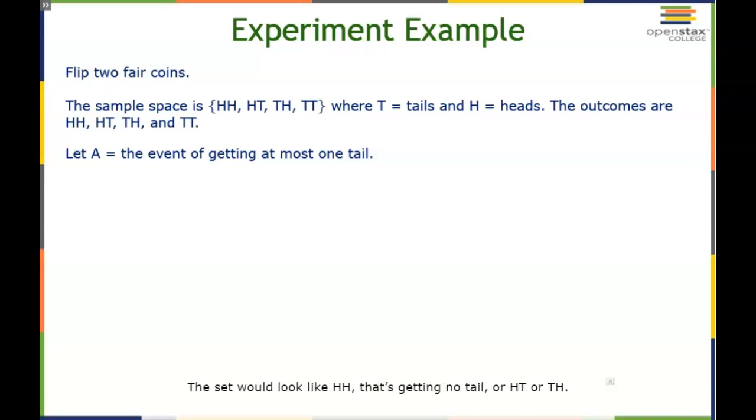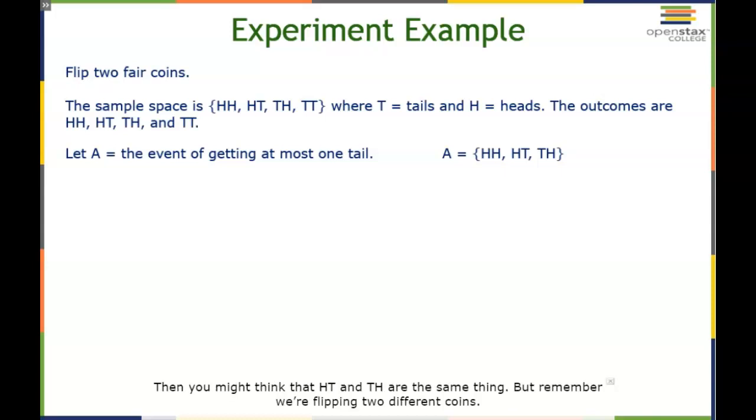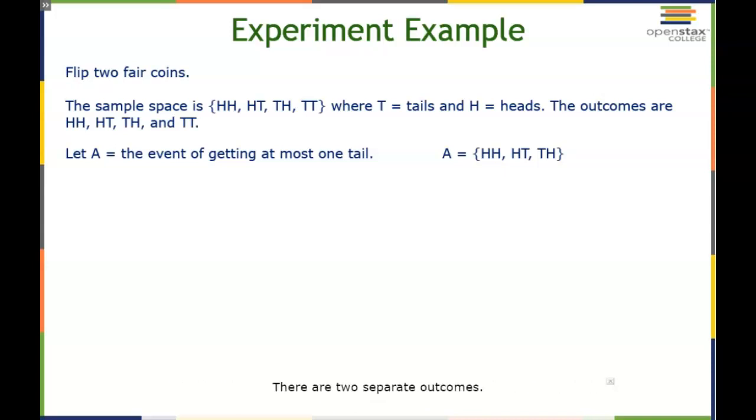The set would look like HH, that's getting no tail, or HT, or TH. Now you might think that HT and TH are the same thing, but remember we're flipping 2 different coins. So it is a very different event to flip a head first, then a tail, versus a tail first, then a head. They're 2 separate outcomes.